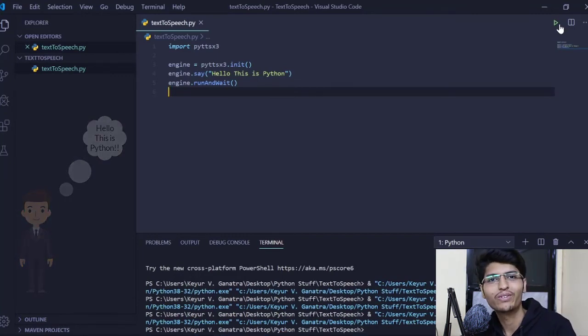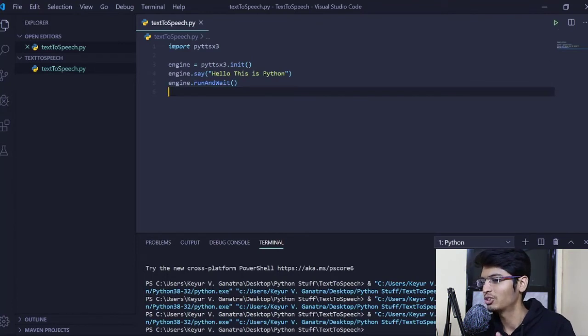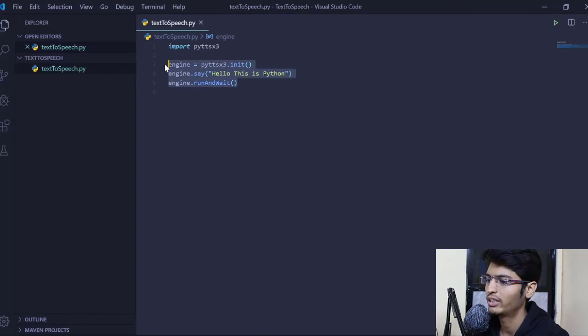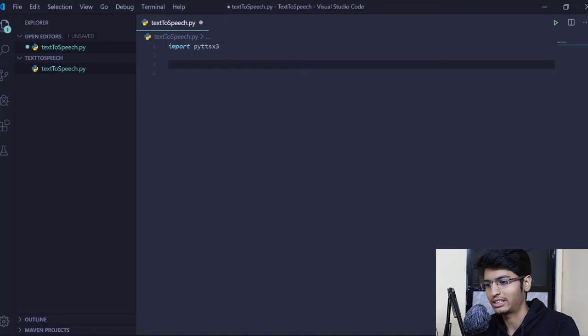So this is how we convert text to speech. This was a very introductory part of this module. Let's kill the terminal for now, and we will go on to manipulate the whole thing.